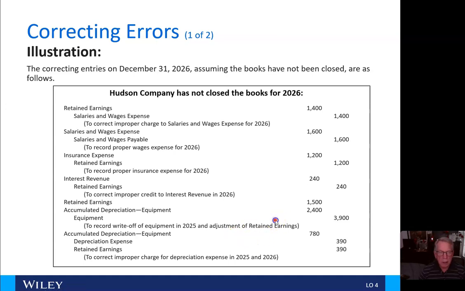Little complicated journal entry there. And then finally, accumulated depreciation on equipment, $780, and that was the depreciation for 2026 correction and the correction for the prior year to retained earnings. So that's if the company had not closed the books in 2026.